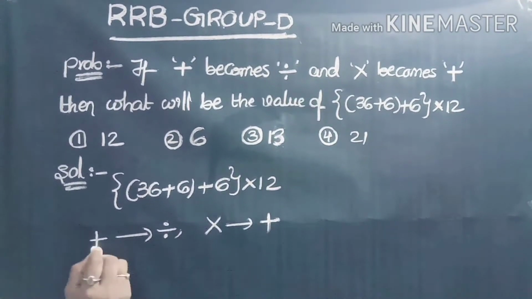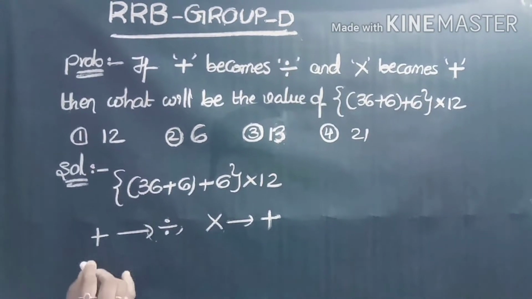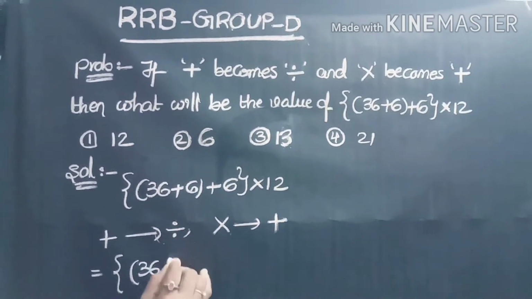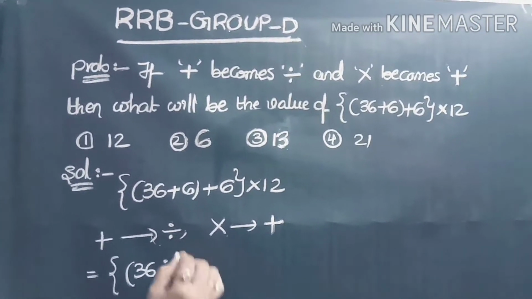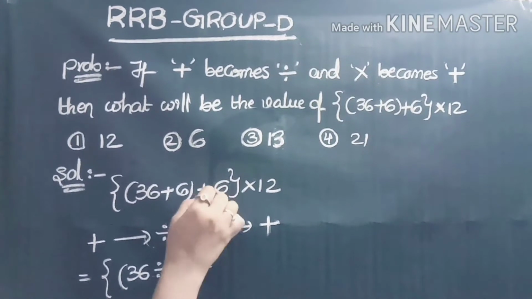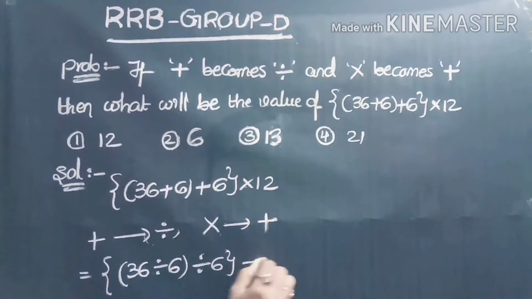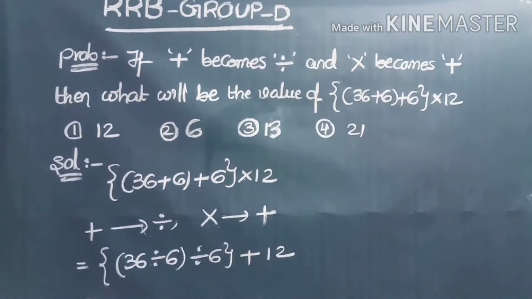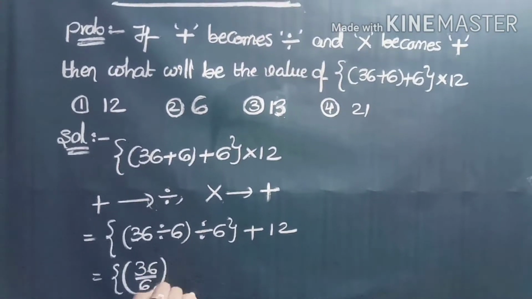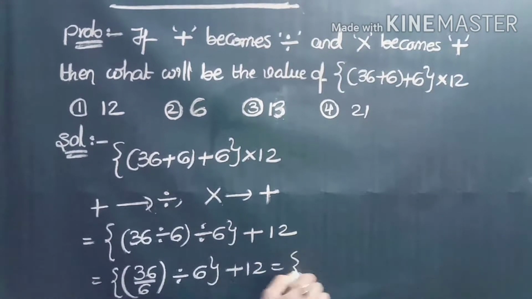That means in place of plus we take the divided by symbol, and in place of into we take the plus symbol. Which implies this becomes 36, in place of plus we take divided by, 6, again divided by, 6, and in place of into we take plus, 12. That is equal to 36 divided by 6 divided by 6 plus 12.